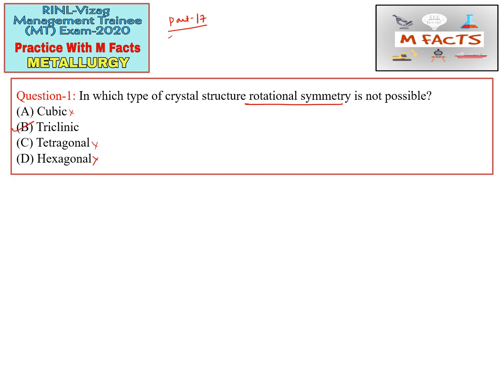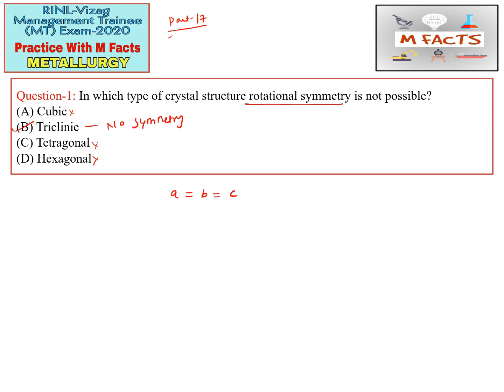So the triclinic crystal system is unique and it has no symmetry. There is no symmetry present in this triclinic. It has only a center of symmetry, you can say.